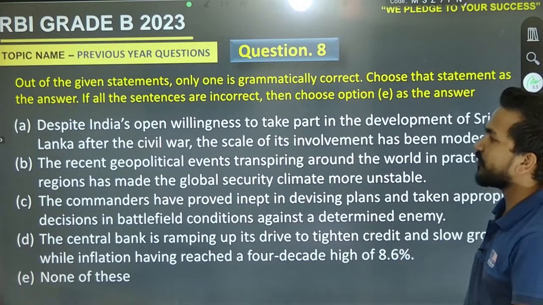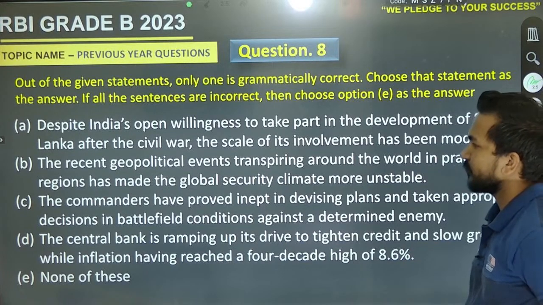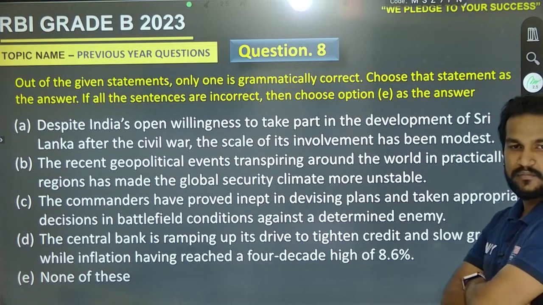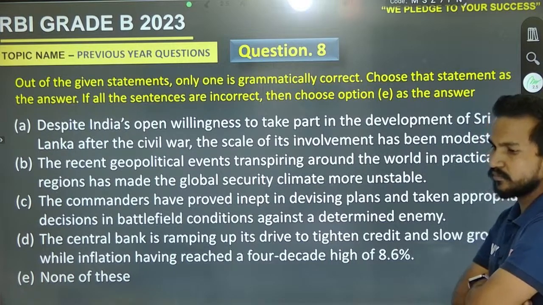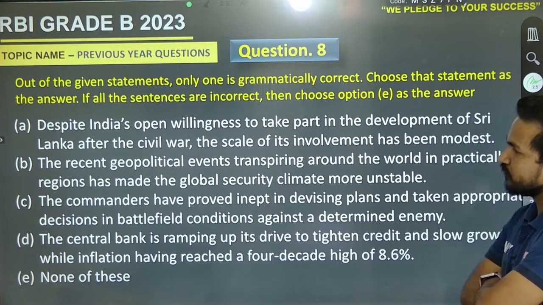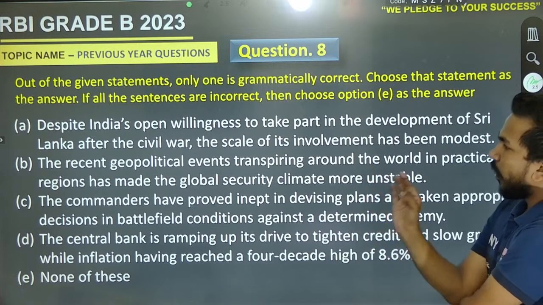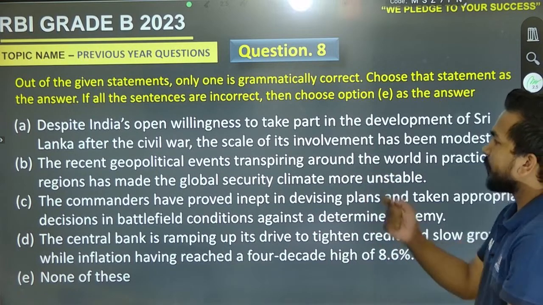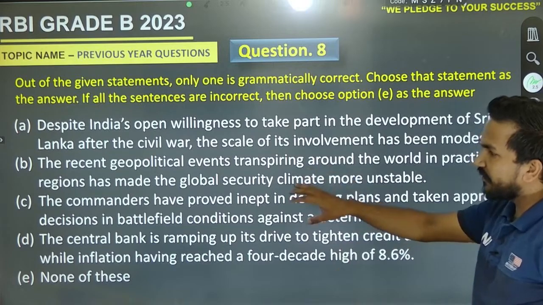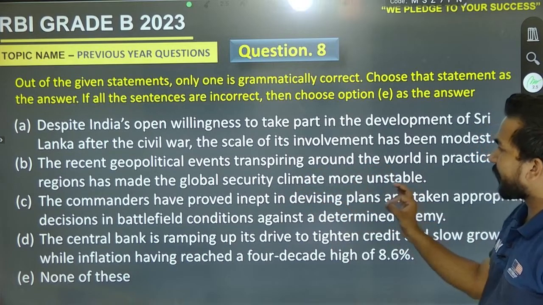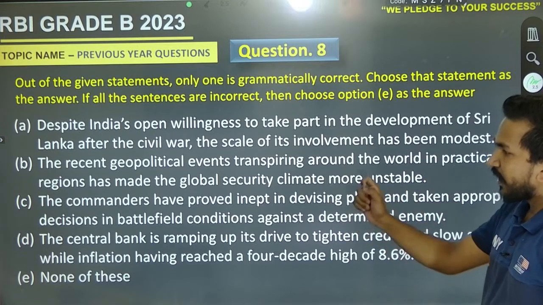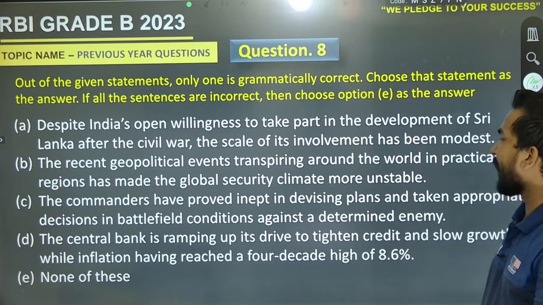Question number 8 on your screen. Go for it. Despite India's open willingness to take part in the development of Sri Lanka after the civil war, the scale of its involvement has been modest. The recent geopolitical events transpiring around the world in practically all regions has made the global security climate more unstable.